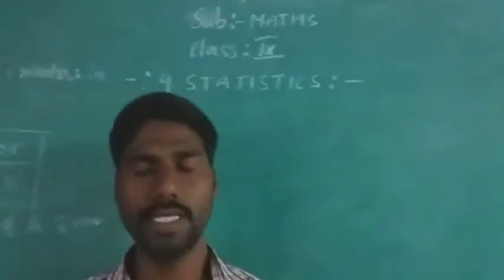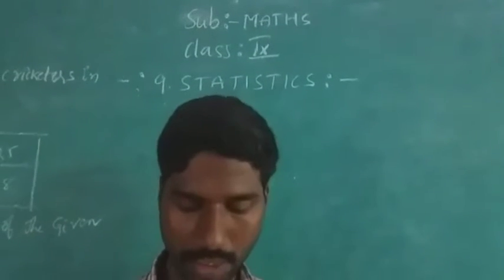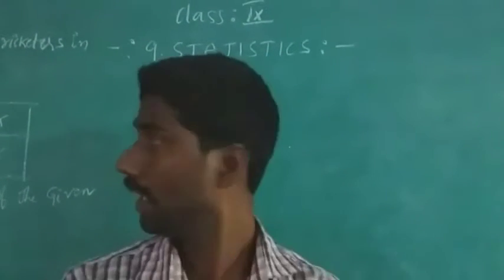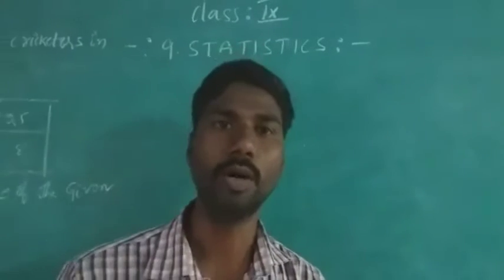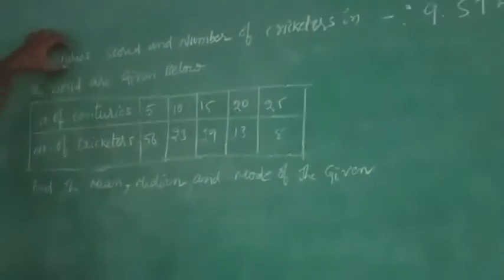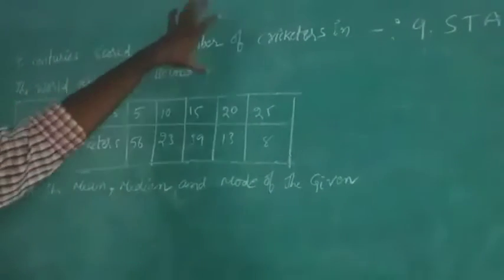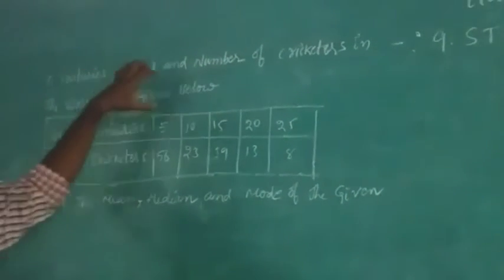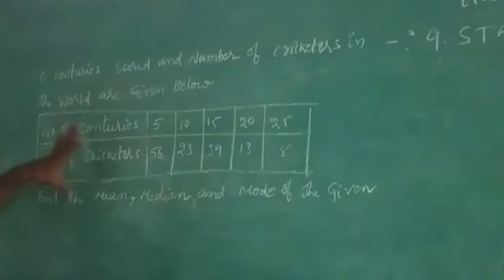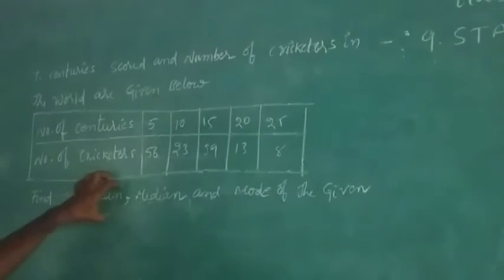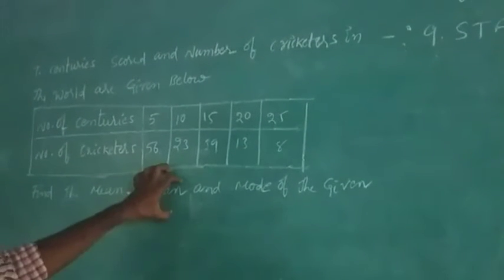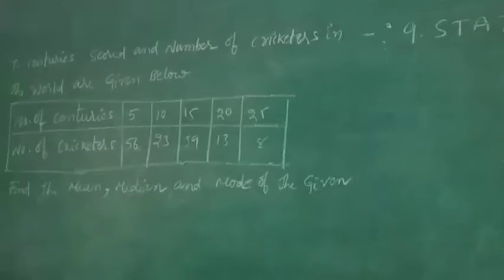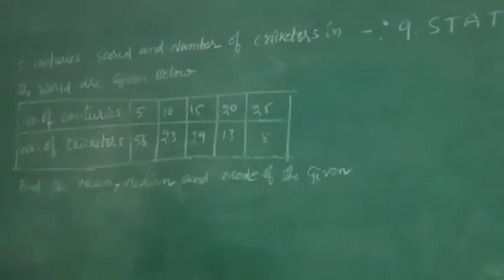In the previous class, I explained only the mean of the seventh problem. Now I would like to explain the median for continuous data. What is the question here? The question is: century scores and the number of cricketers in the world are given below. The table is given. Find the mean, which we completed. Now I am going to find the median and the mode of the given data.